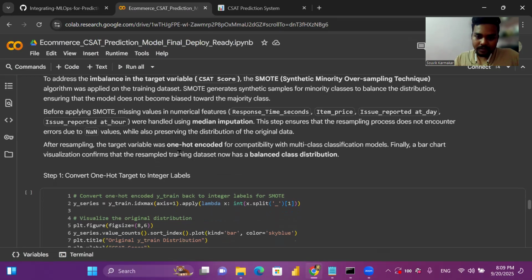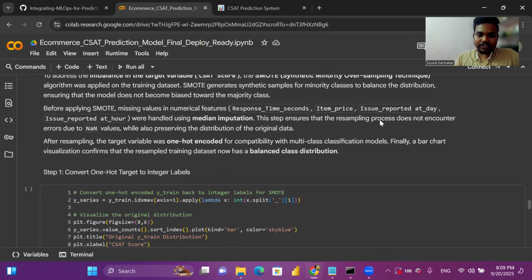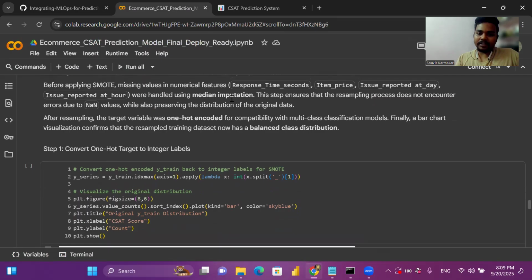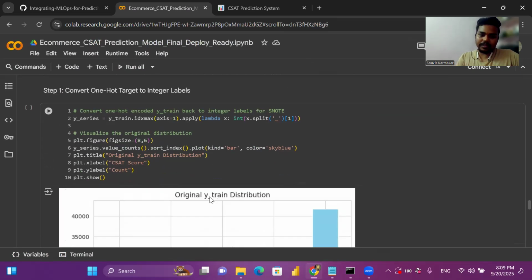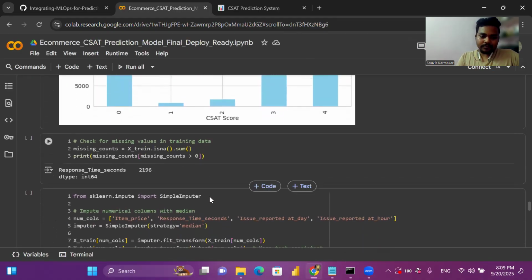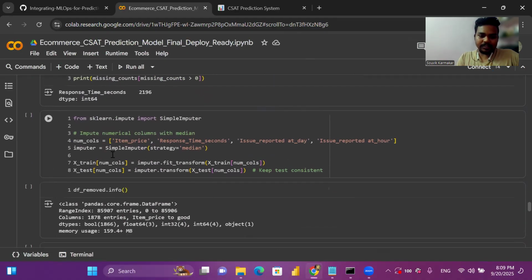The numerical features were handled using median imputation. Before SMOTE, we should ensure that the continuous features do not have any null values. So we did the median imputation using simple imputer, imputing with the median values.